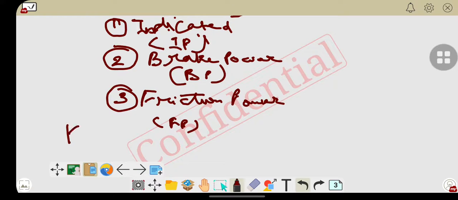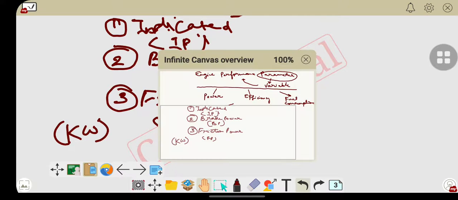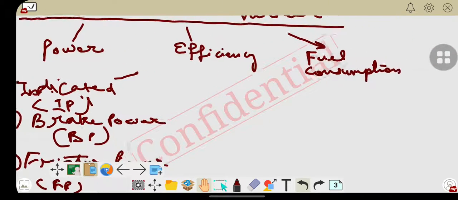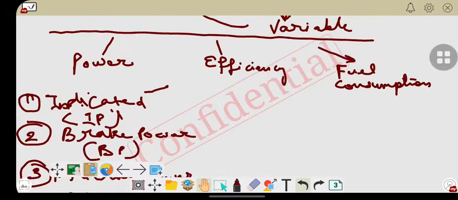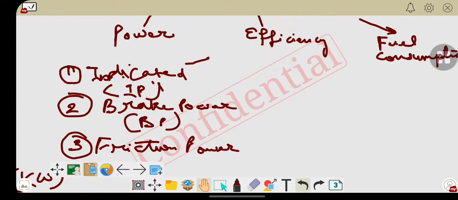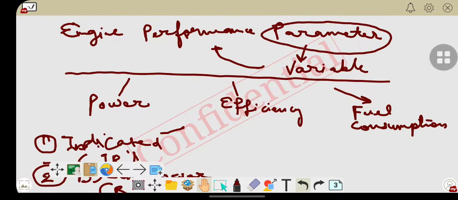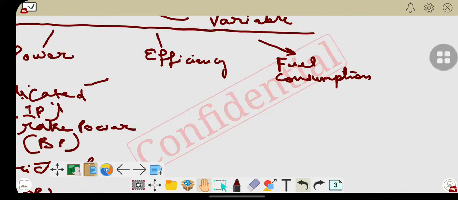Let's consider the units of power in kilowatts. One by one we'll discuss each point, but right now let me classify power, efficiency as well as the fuel consumption.